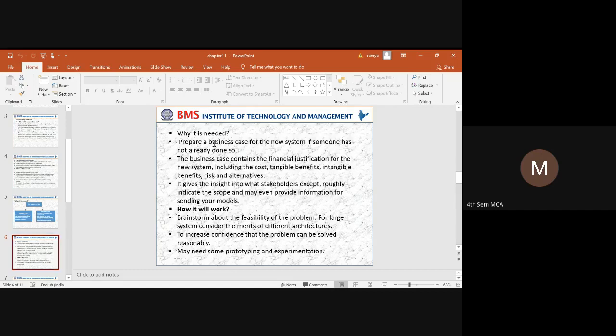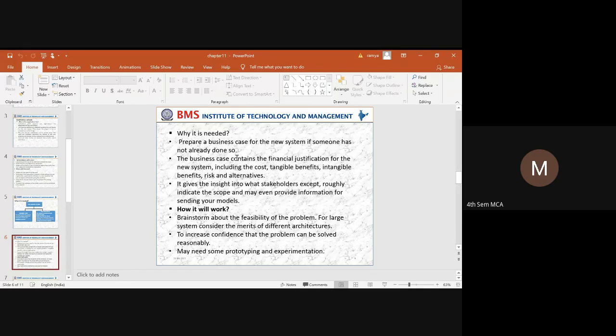So the first thing is to prepare a business case for the new system, if someone has not already done so. That means when you are developing a particular application, you need to look at it from a business perspective and give the entire description of that application, and how it can be useful to the system. And this business case contains a financial justification.